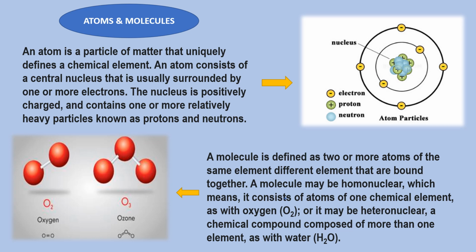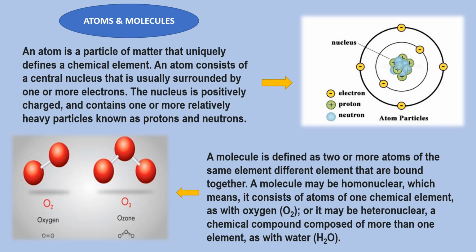So next one is molecule. A molecule is defined as two or more atoms of the same element or different elements that are bound together. A molecule may be homonuclear, that means same type of nucleus, which means it consists of atoms of one chemical element as with oxygen. Or it may be heteronuclear, a chemical compound composed of more than one element as with water, H2O. Homo means same and hetero means different.